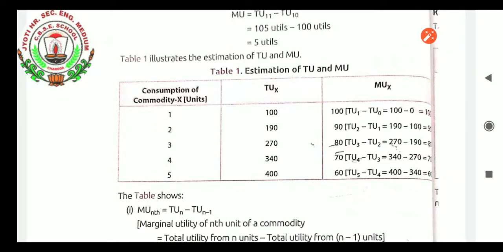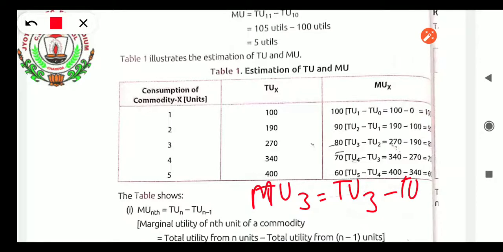Here I am getting space. Let me work here. If we want MU3, the formula will be TU3 minus total utility at 2. Total utility at 3 is 270, minus 190. If we do that, we get 80. So it is the marginal utility derived at the third unit.